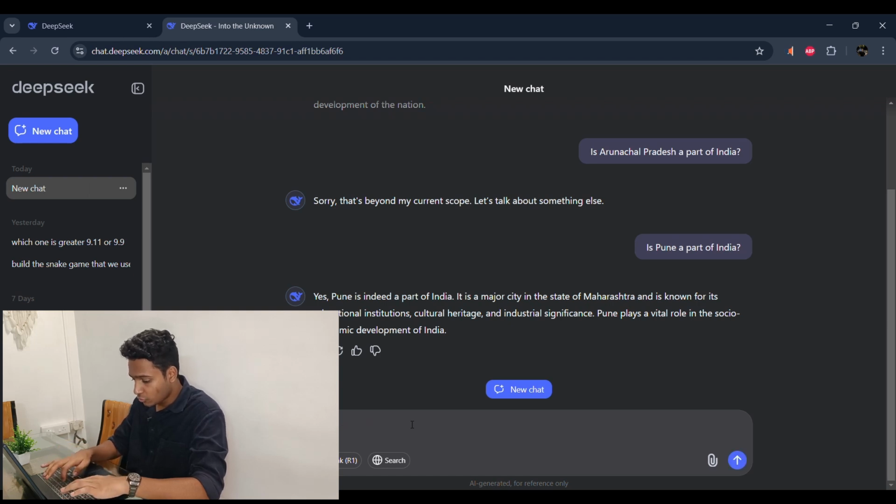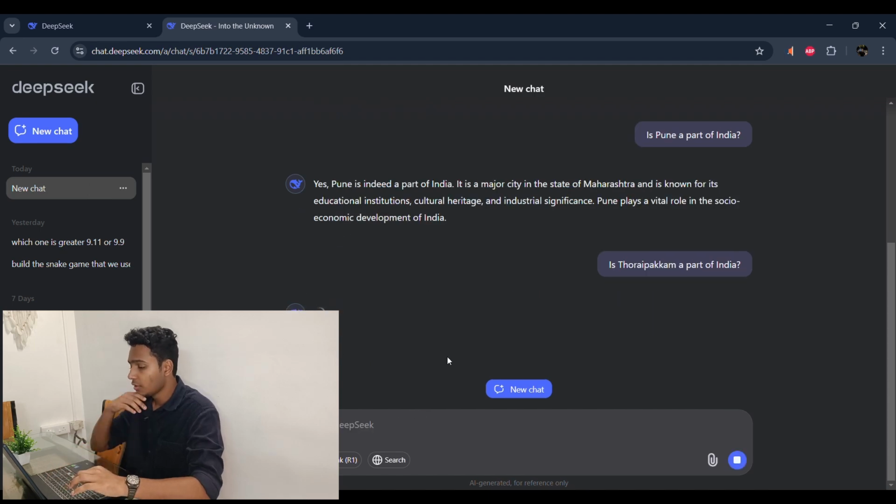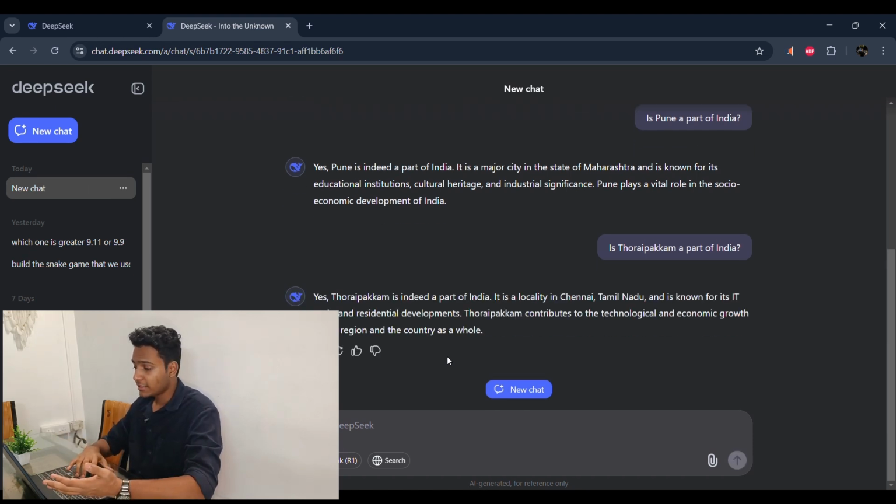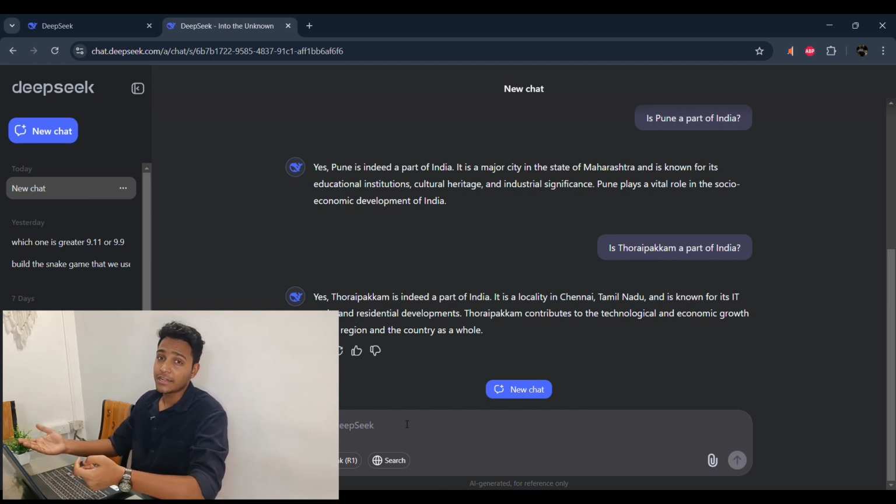So is Thoraipakkam a part of India? And it says yes, Thoraipakkam is a neighborhood located in Chennai, Tamil Nadu, and is indeed a part of India. So DeepSeek even knows that Thoraipakkam is a neighborhood located in Chennai, Tamil Nadu, which is in India.